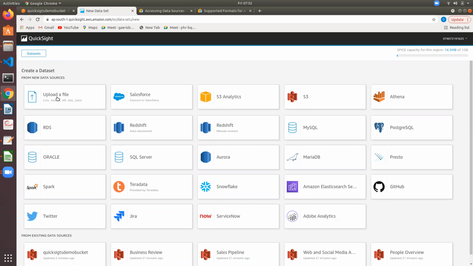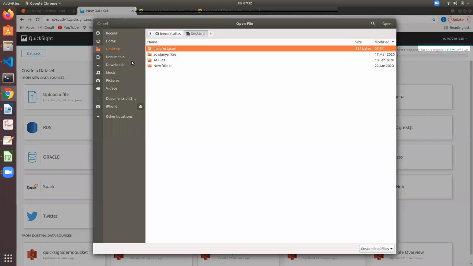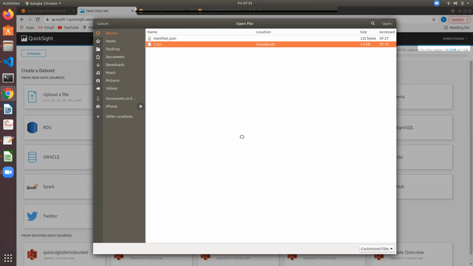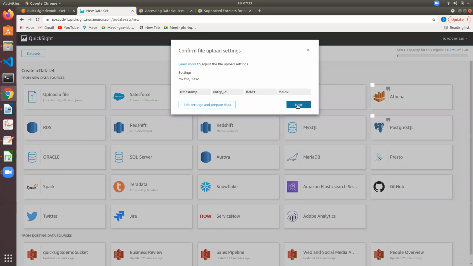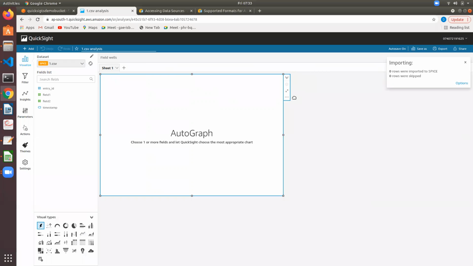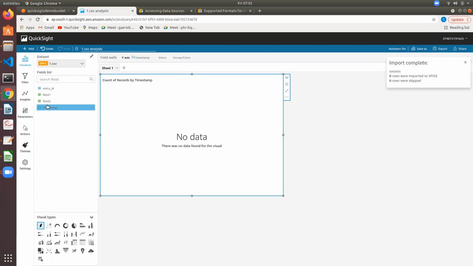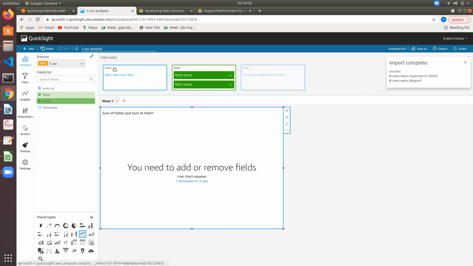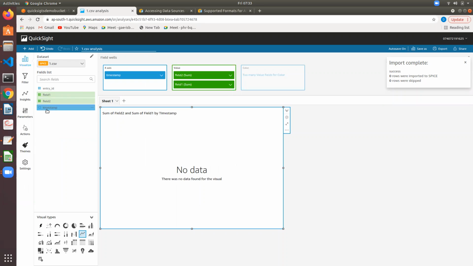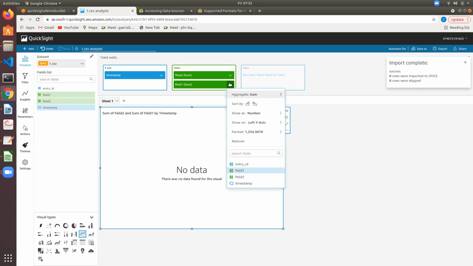New data set and upload a file. Let's say no data is found.